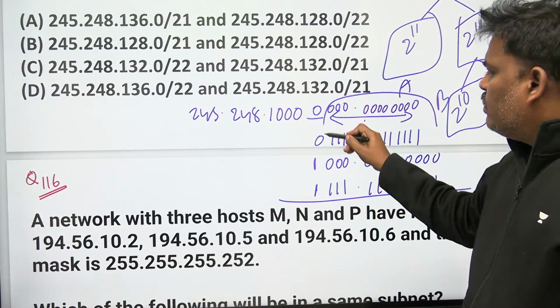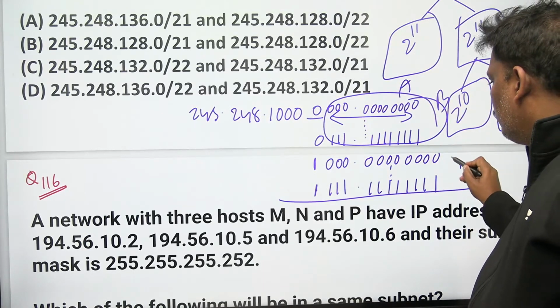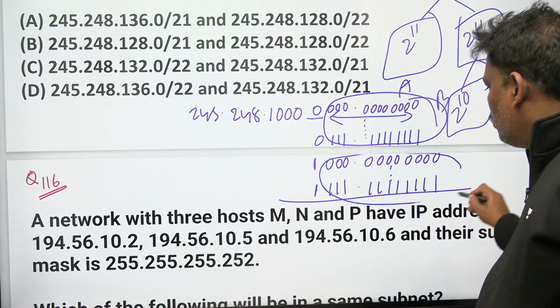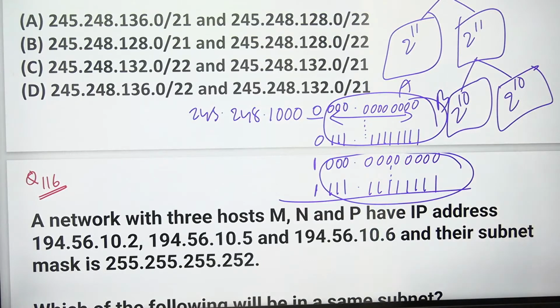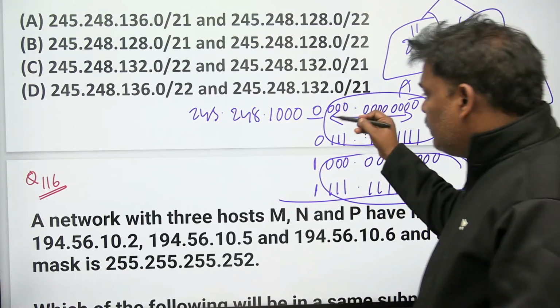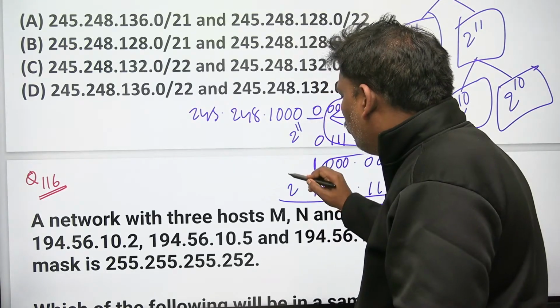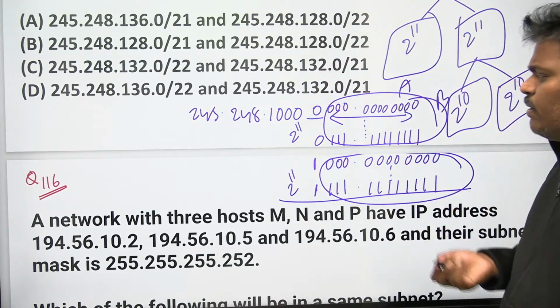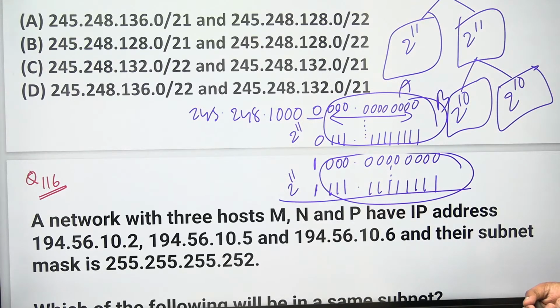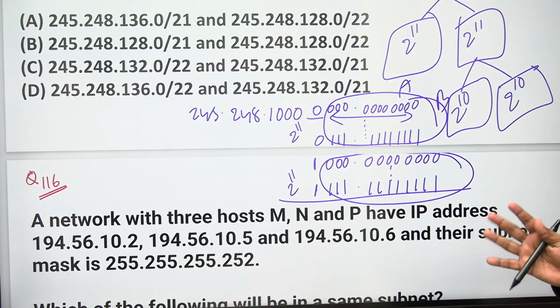So in this area, 2 power 11 people, and in this area, 2 power 11 people. Totally 2 power 12, 2 times 2 power 11.